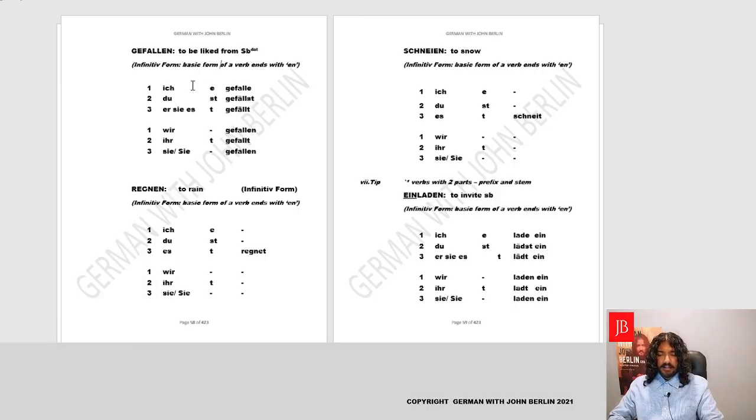So it's like ich gefalle, I'm liked by someone. Du gefällst, you are liked by someone. Er, sie, es gefällt. He, she, it is liked by someone. Wir gefallen, we are liked by someone. Ihr gefallt, you all are liked by someone. Sie gefallen and Sie gefallen, they are liked by someone, and you are liked by someone, formal. So we mostly use it in terms of food.